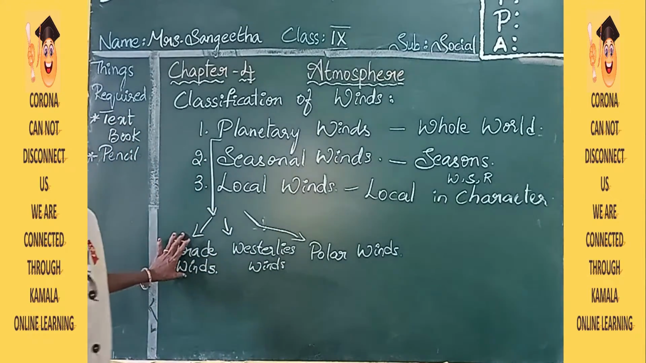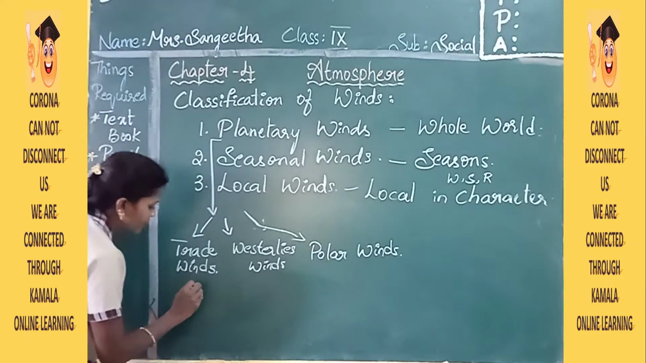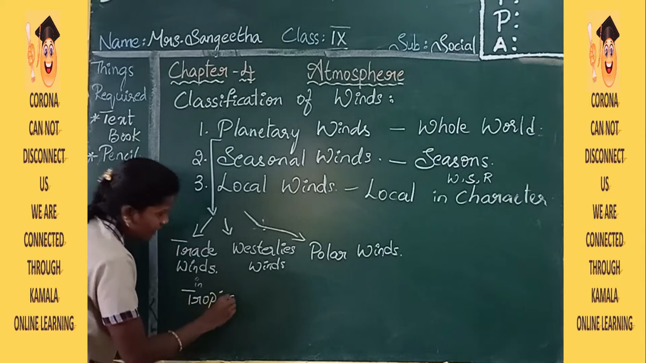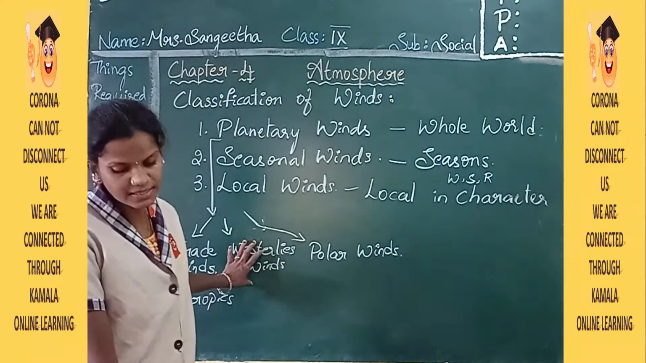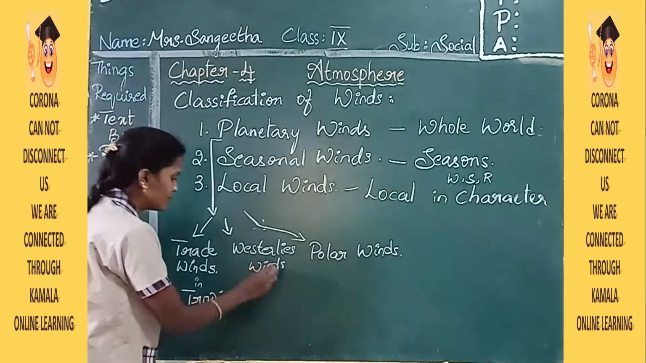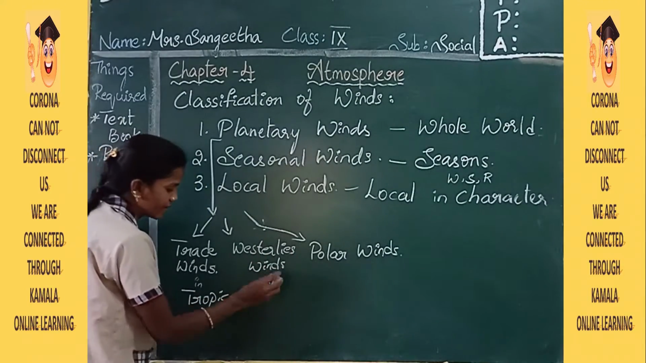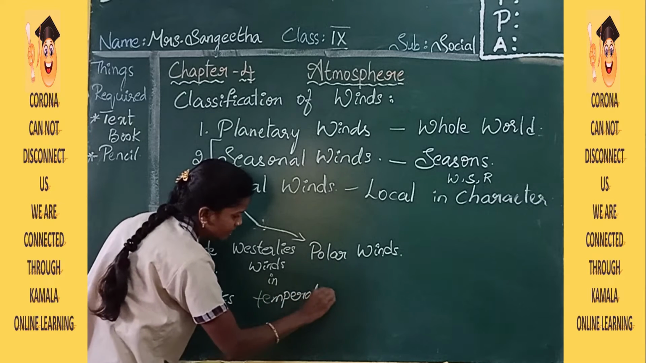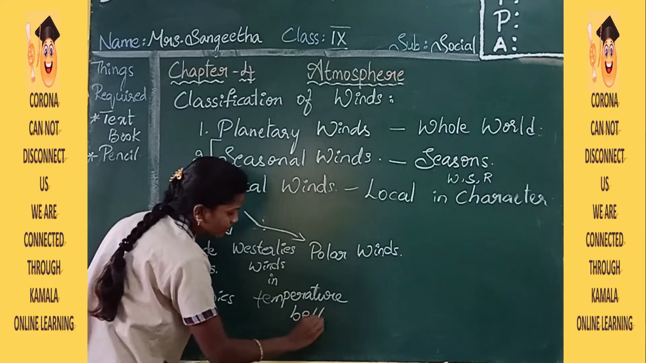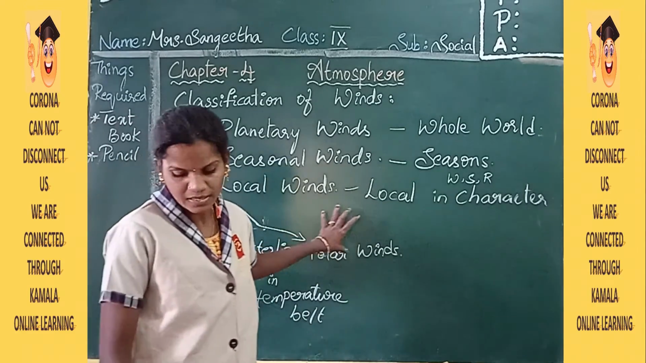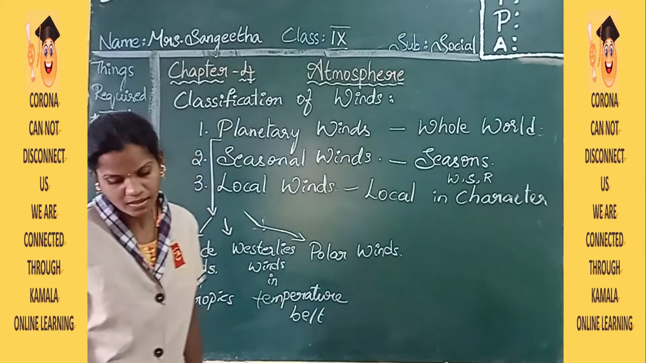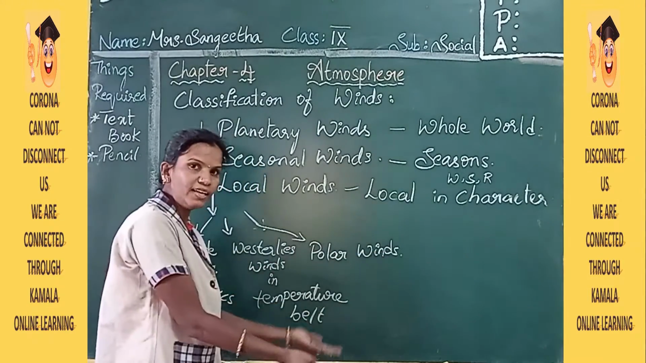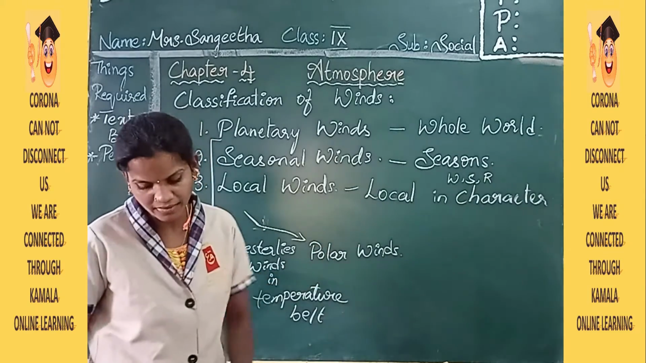These trade winds are in the tropics. Westerlies winds are in the temperate belt. And the third one is polar winds, which are only in the polar regions. That is called polar winds.